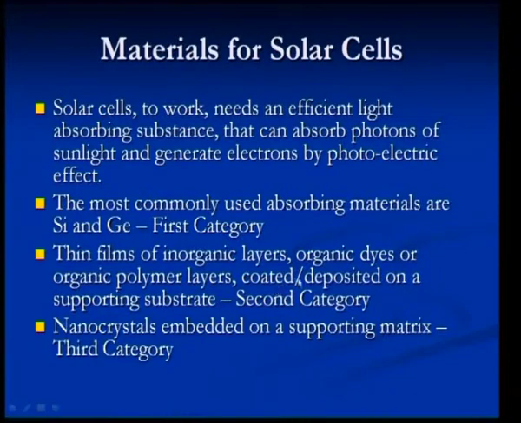Thin films of inorganic layers, organic dyes or even organic polymer layers coated and deposited on supporting substrates are being developed in the second category. Now, in the third category or third generation, importance has been given to nanocrystals embedded on a supporting medium or matrix.